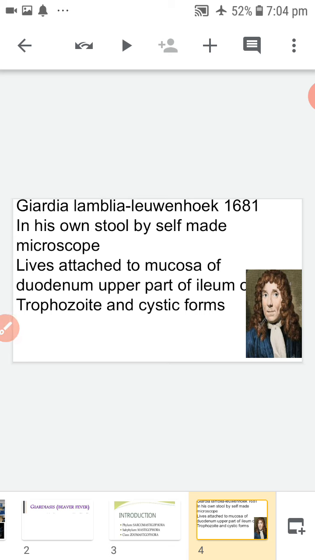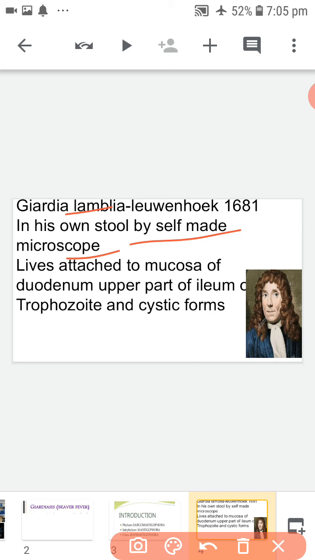History of Giardia lamblia. Giardia lamblia was first seen by Leeuwenhoek in 1681 in his own stool by a self-made microscope.